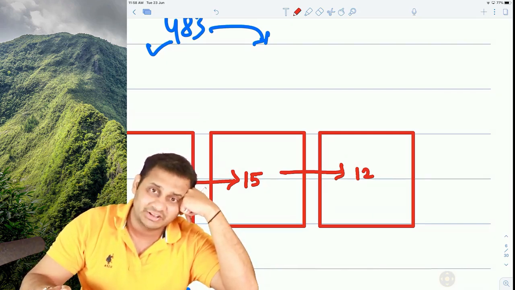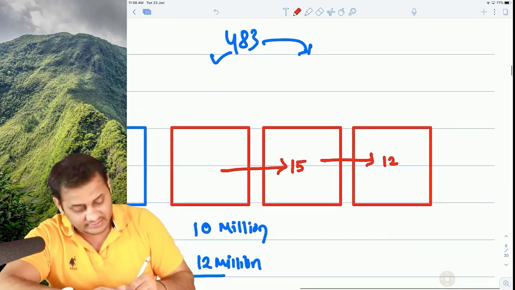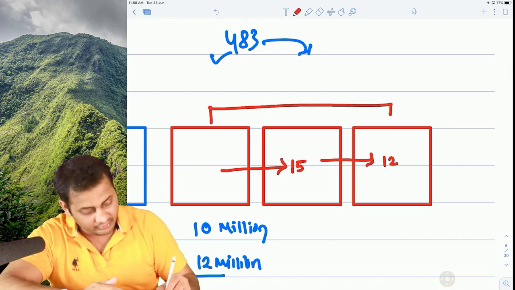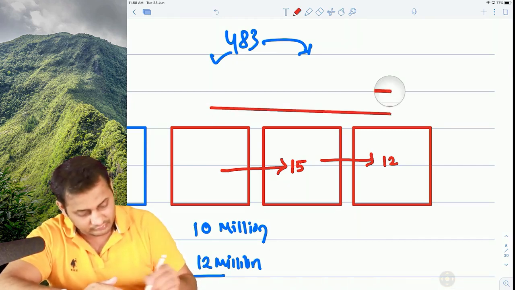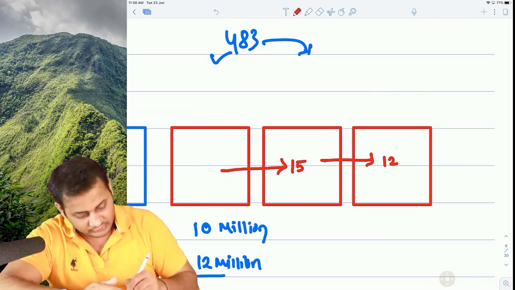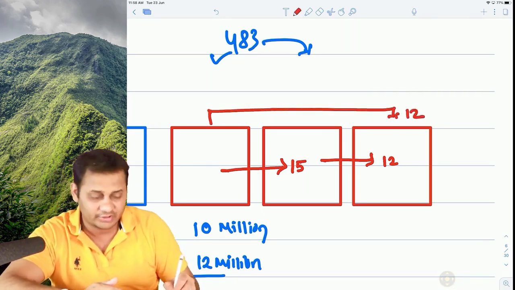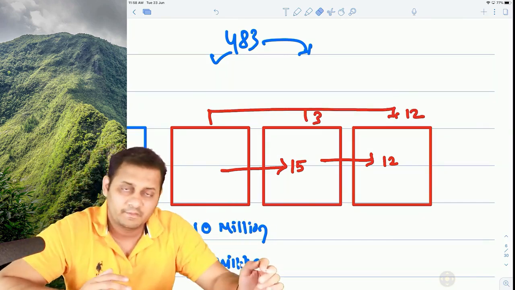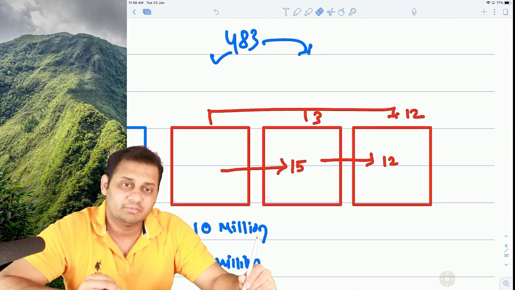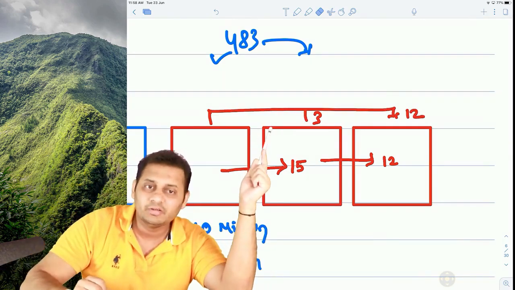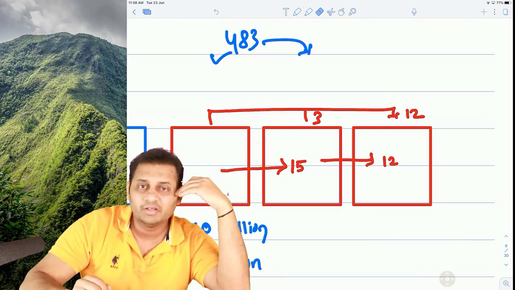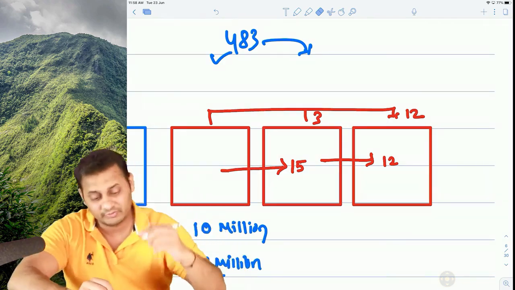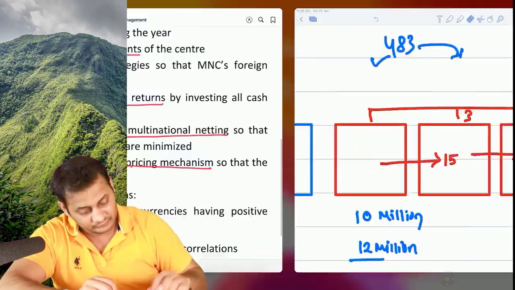But if centralization is there, we can ask this company to directly make a payment of 12 to this and 3 to this. So in total, instead of bearing a transaction cost on $27 million, we will bear it only on $15 million. That's it. Isn't it beneficial for the company? And that is possible only when centralization is there. Next.